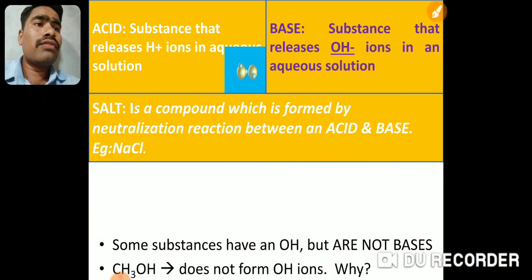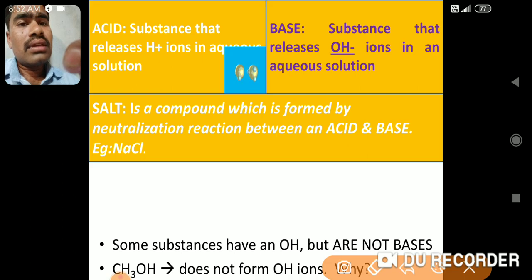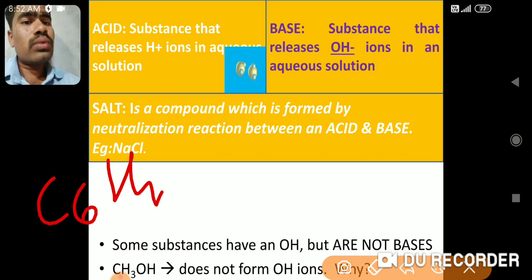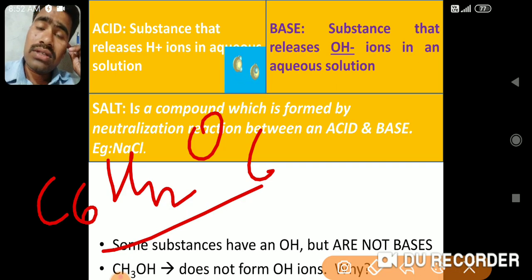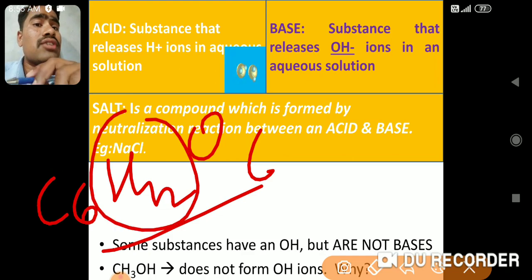Another example of a compound I will give you: C6H12O6. This is the glucose molecule. Now this glucose molecule will not be called an acid, because here you will say, sir, it has hydrogen in it, so will it also be called an acid?